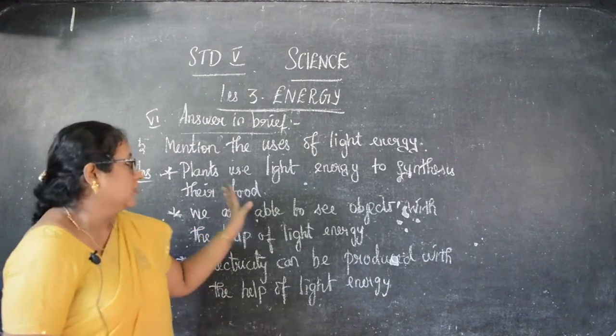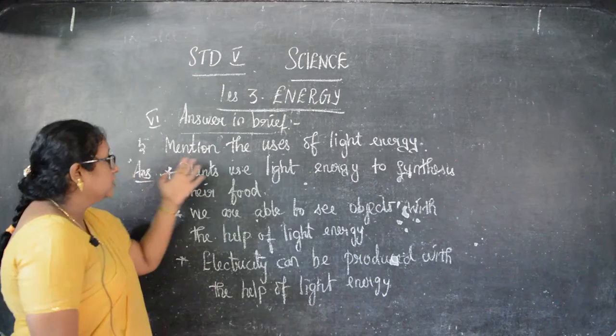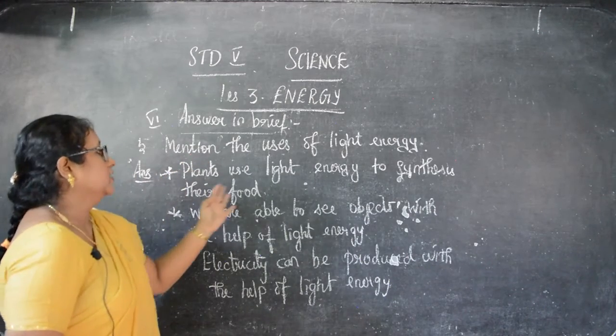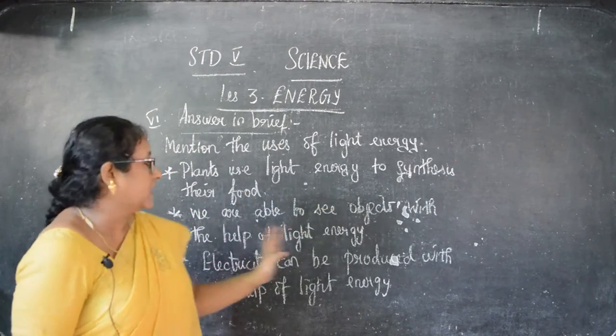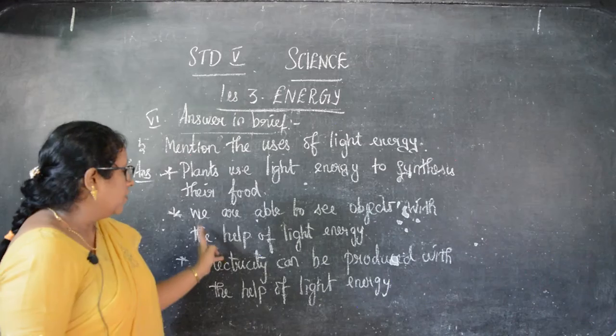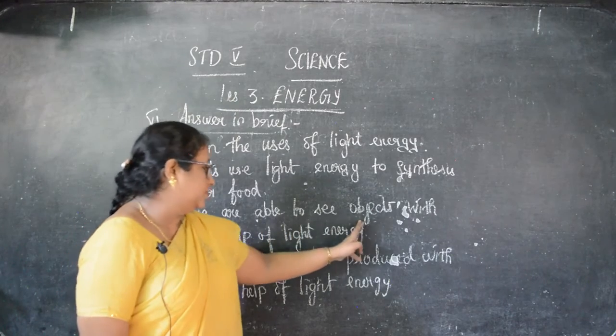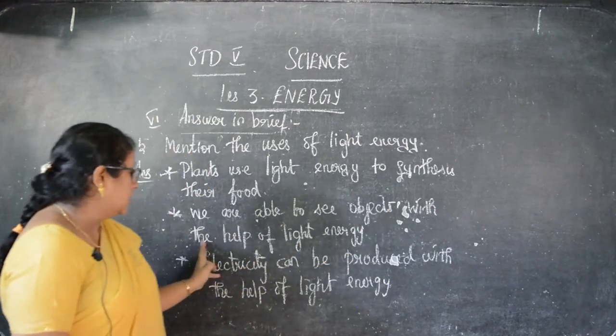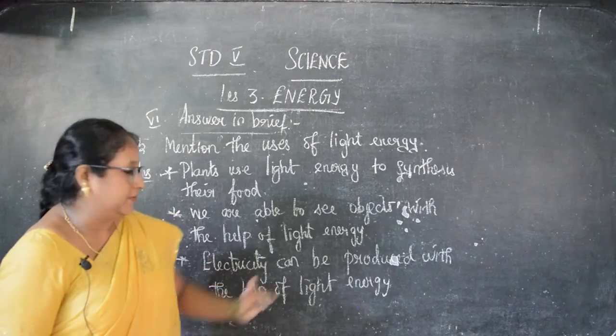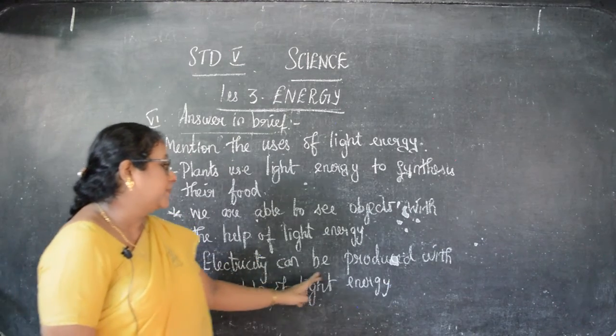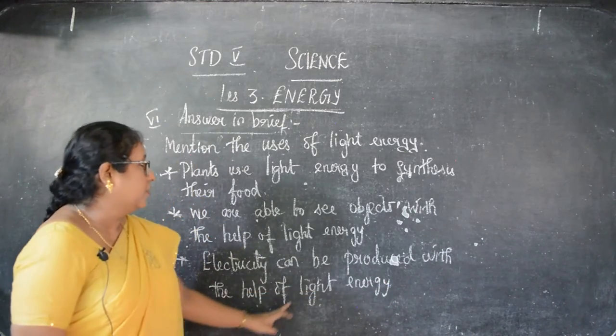Okay children, so once again I'll read for you all. Mention the uses of light energy. Plants use light energy to synthesize their food. We are able to see objects with the help of light energy. Electricity can be produced with the help of light energy.